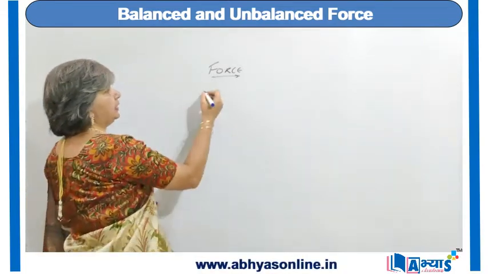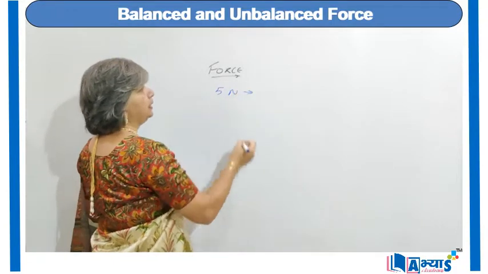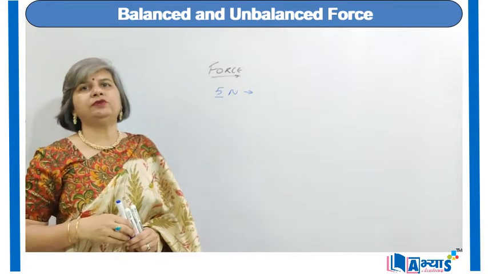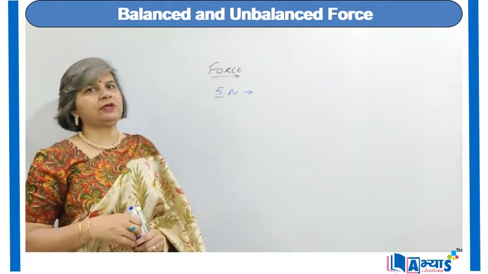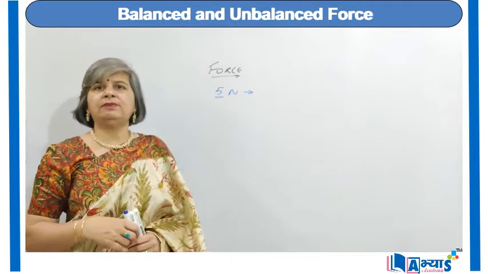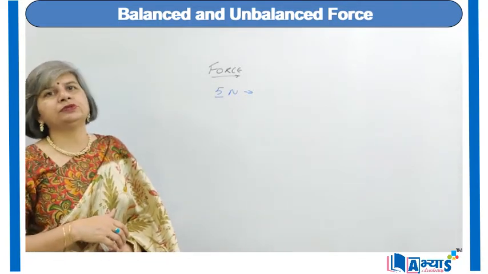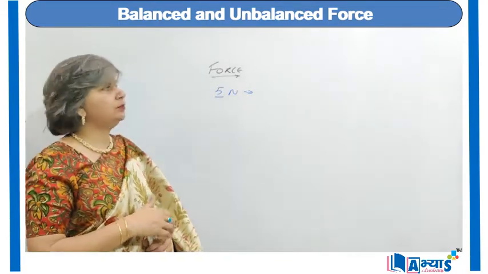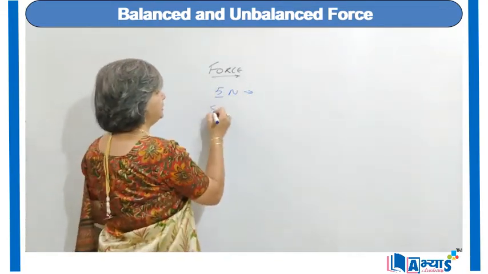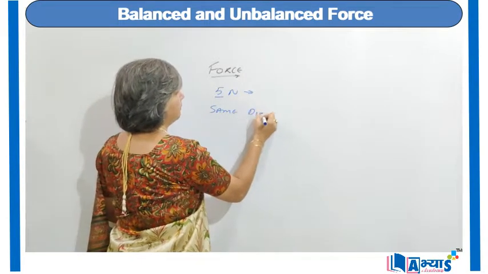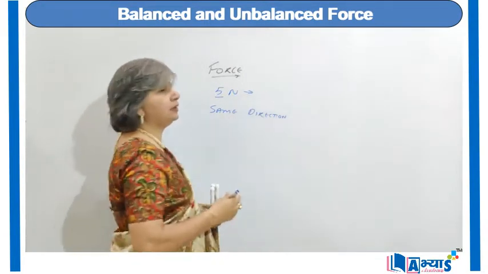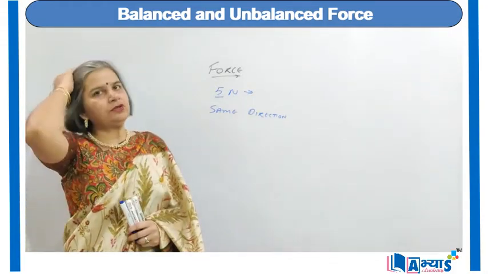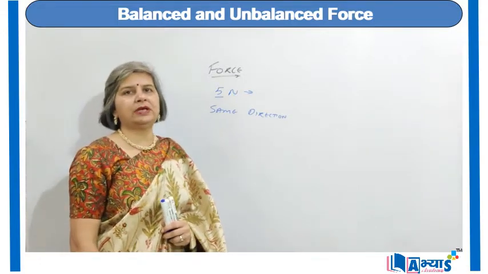So if we say that a force of 5 Newton is being applied, we should know 5 is the magnitude of the force and we should know the direction in which the force is being applied. So force is a vector quantity, as direction as well as magnitude both are important in terms of force. Now let us discuss the case when more than one force is applied on an object. Suppose more than one force is applied in the same direction. Same direction means all the forces are being applied in the same direction, and in that case the magnitude of the resultant force will be equal to the sum of all the forces that are being applied.